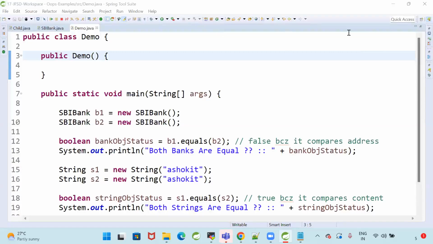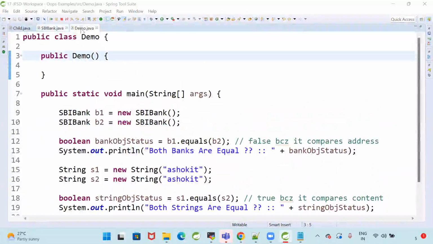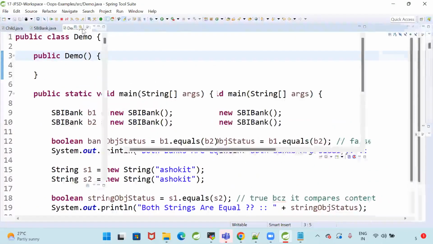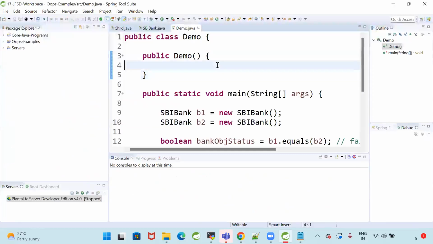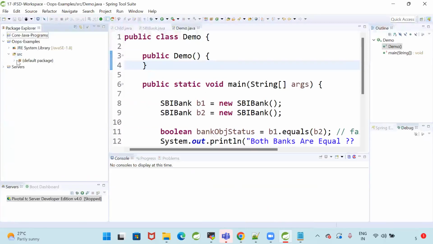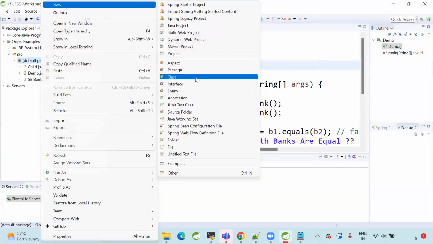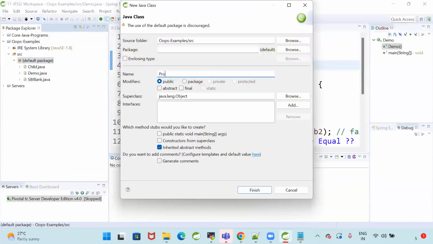Charan, what is your question? Sir, what is the difference between data hiding and encapsulation, and data hiding and abstraction? Data hiding means we are not going to expose the data for others to modify. That data hiding we are achieving by using encapsulation. So there is no difference between encapsulation and data hiding. Data hiding is the process of hiding the data, which we achieve by using encapsulation.